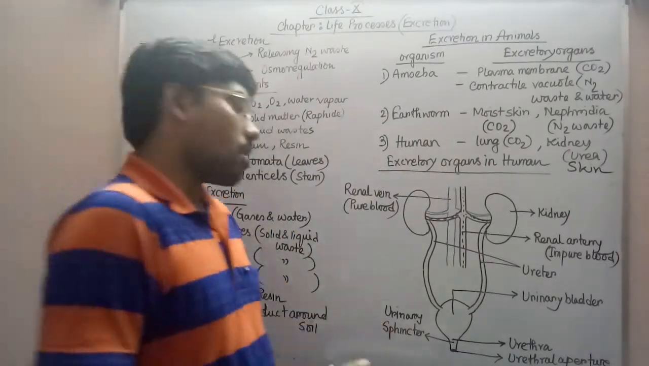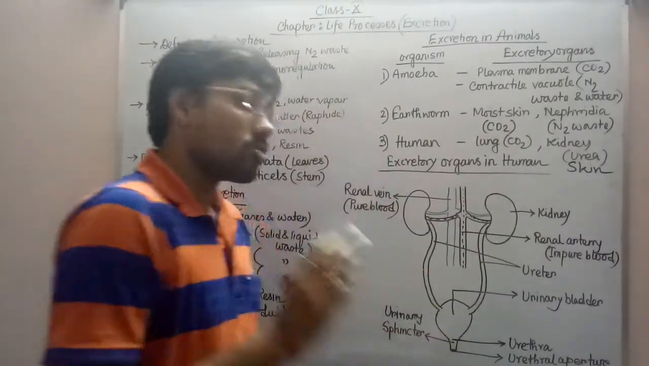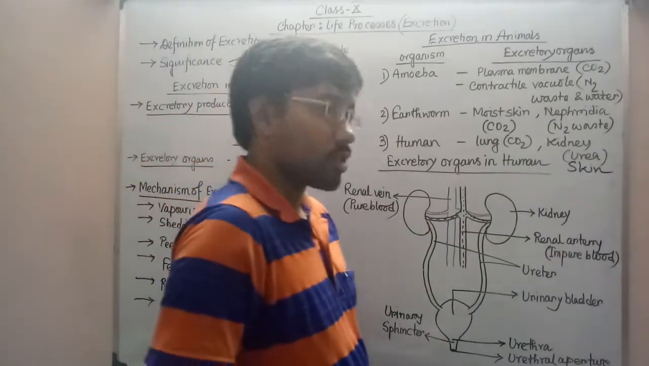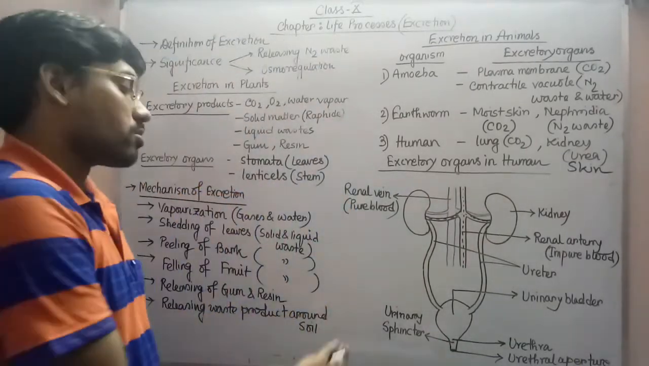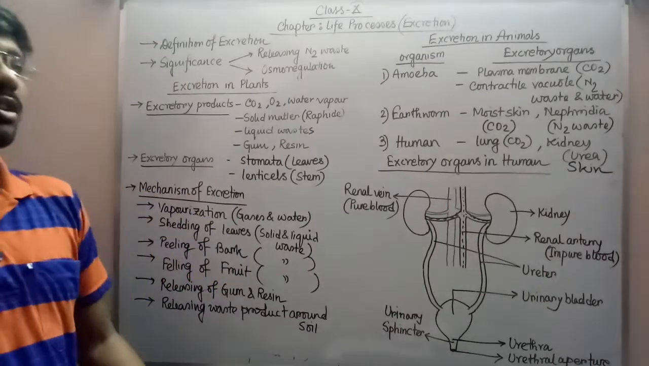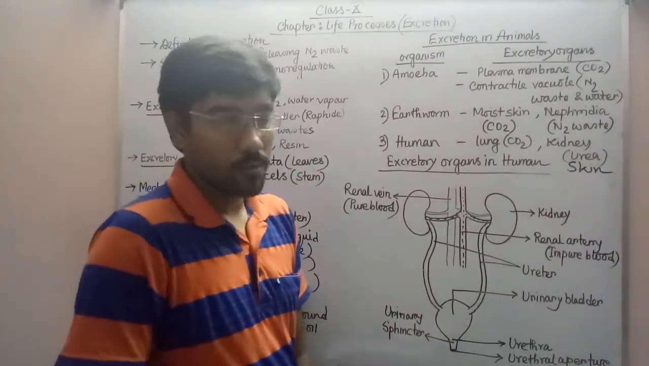And in the junction of urinary bladder and urethral meatus also there is a circular, ring-shaped muscle or sphincter muscle, known as urinary sphincter, that is controlling the movement of the urine out of the urinary bladder or not.